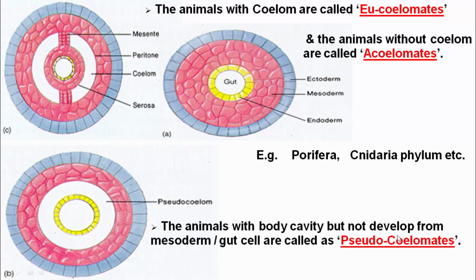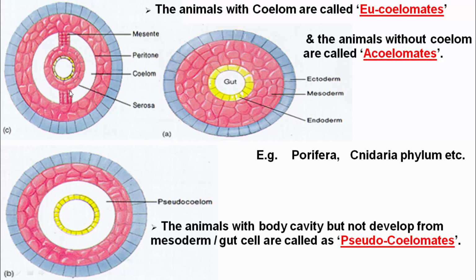The animals with a body cavity that is not developed from the mesoderm or gut cells are called pseudocoelomates. Here we can observe that the mesoderm and gut cells are responsible for forming the body cavity, which we call the coelom.